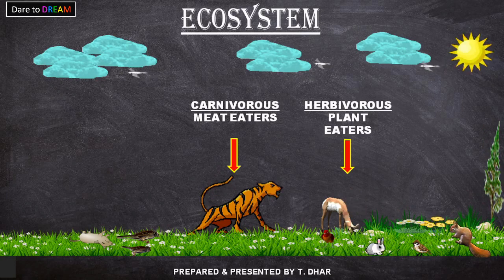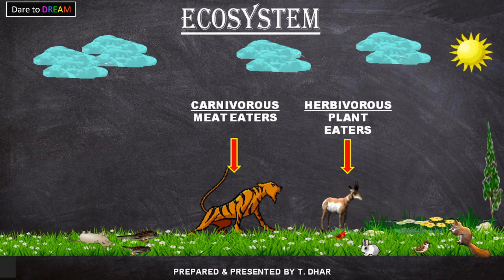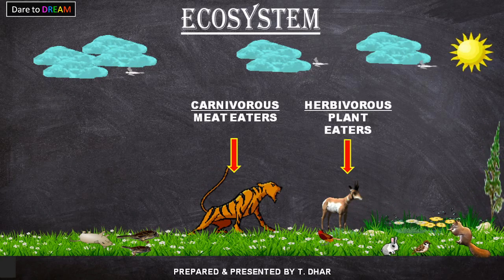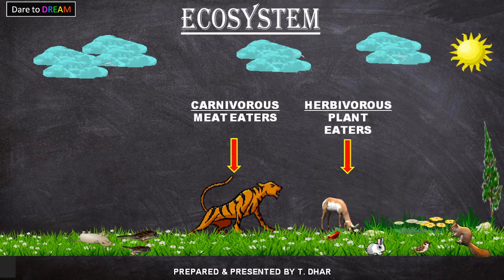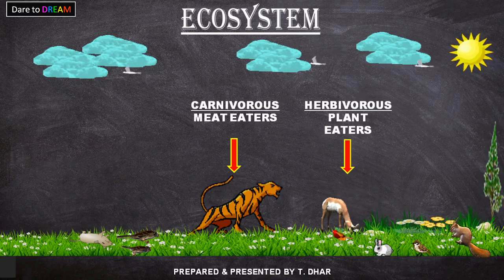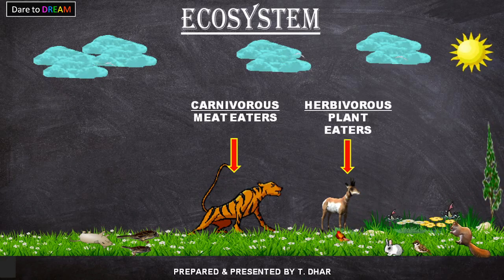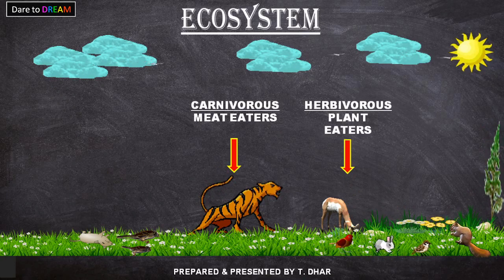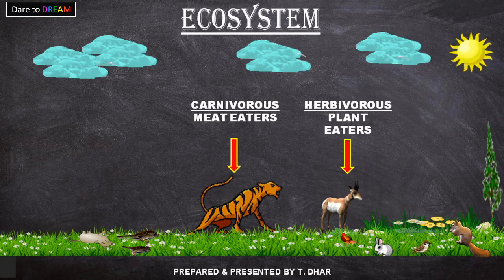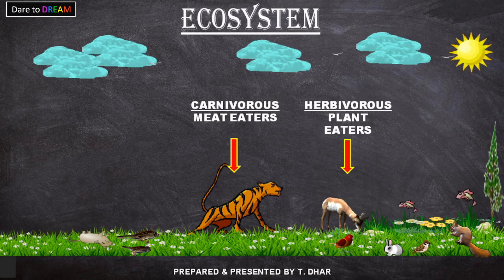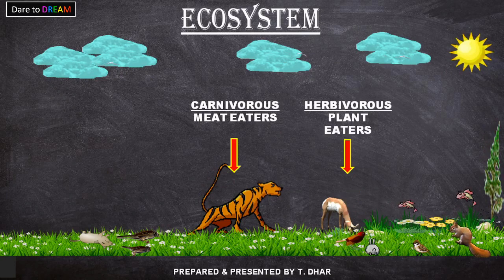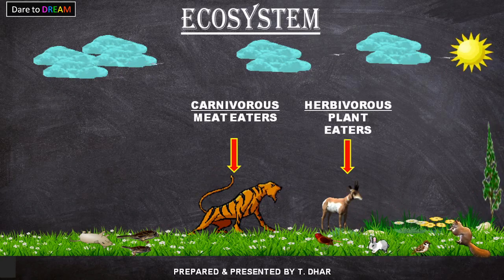Gradually, when the body of that living being lies on the ground, it starts to rot, and as it decomposes, it mixes with the soil, and that is what we call humus. We have learned in the previous chapter about humus. Humus is the dead remains of animals and plants. So humus is essential for the growth of plants because it makes the land fertile.